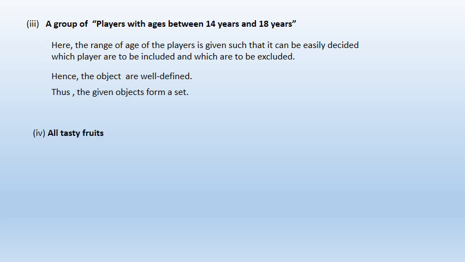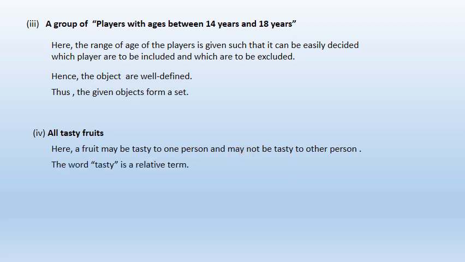Let's take another example: all tasty fruits. Now look here. Fruit is the object, and how are the fruits tasty? A fruit may be tasty to one person and may not be tasty to another person. That means the word tasty is a relative term, and hence the given objects do not form a set.